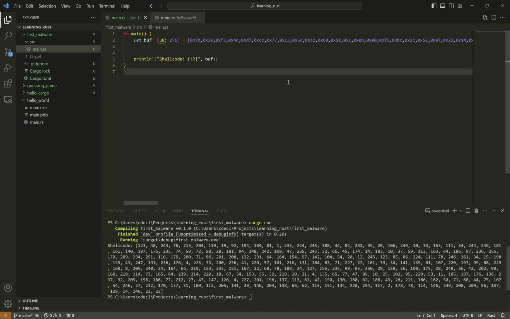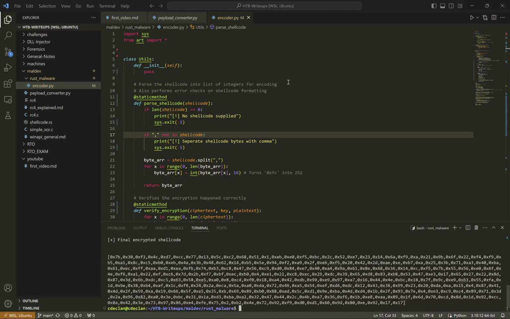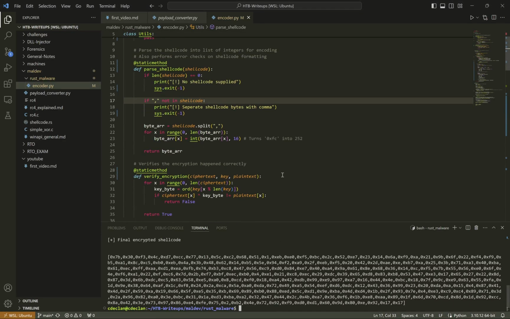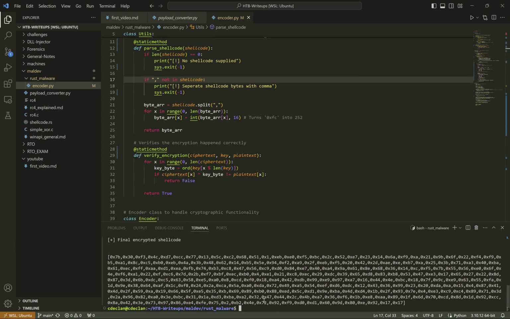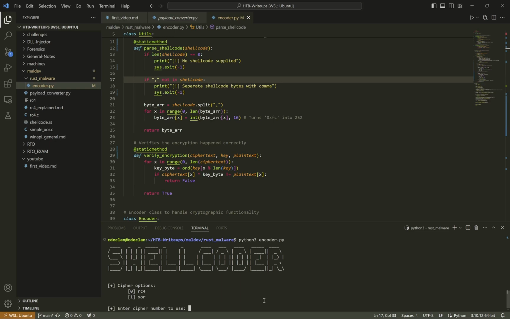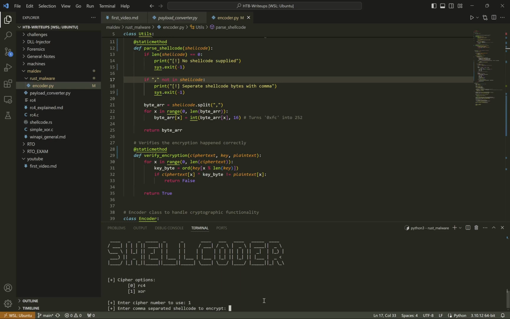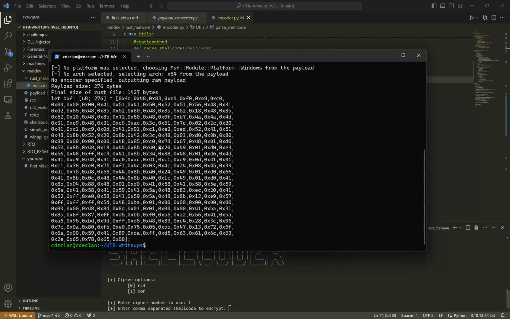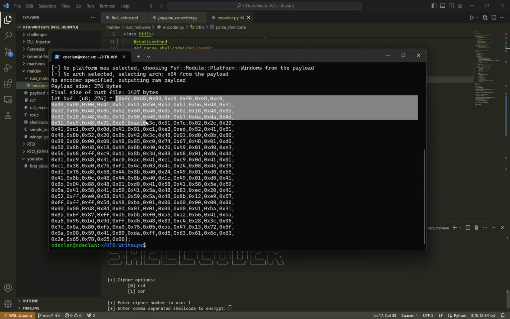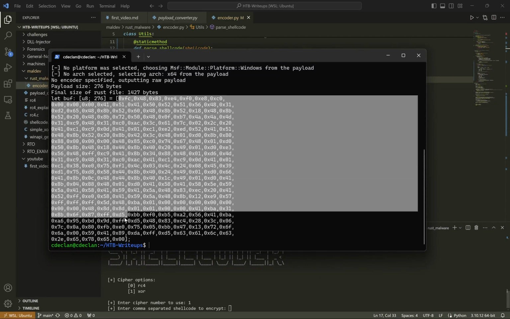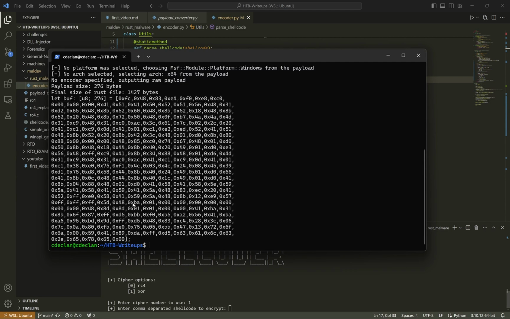Okay, so now that we've shown that the principle works, we have to verify the encryption. So doing that for RC4 is a bit more of a pain than I care to do. So I'll show you with XOR. We choose XOR. We need our shellcode one more time. Copy that.